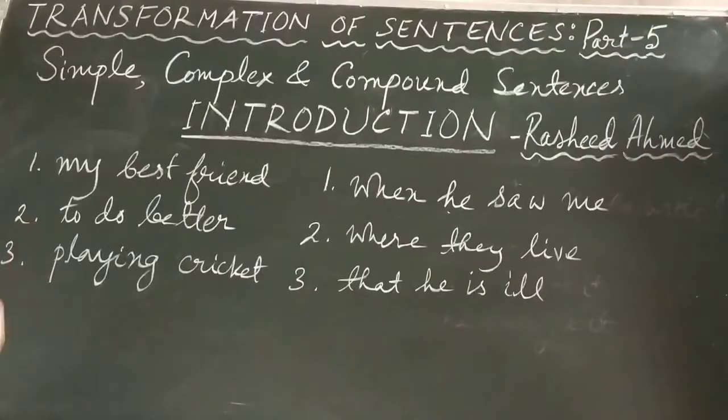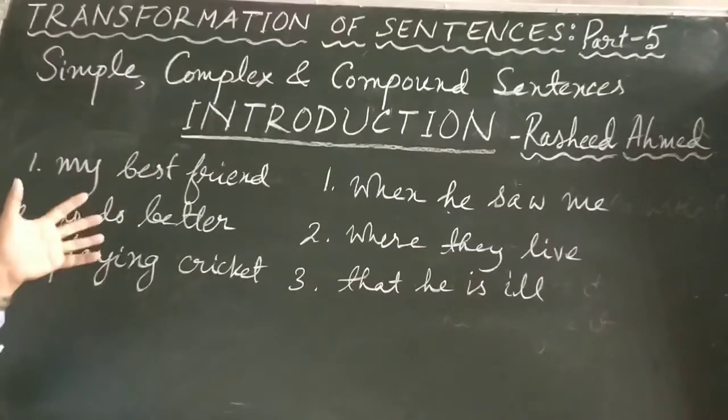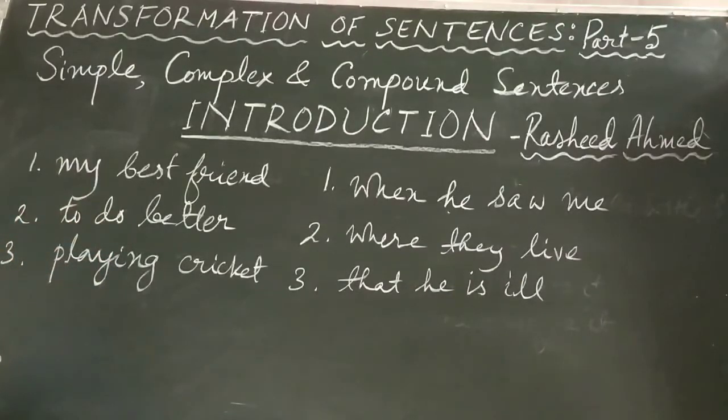Look at these expressions: my best friend, to do better, playing cricket. These are groups of words which we often find in different sentences. These are not unknown. These are very common. These three belong to one category.